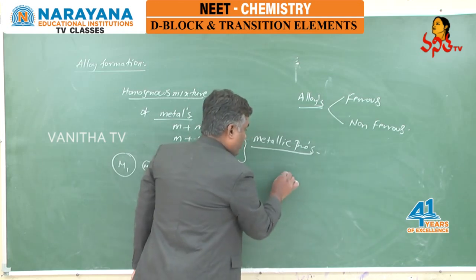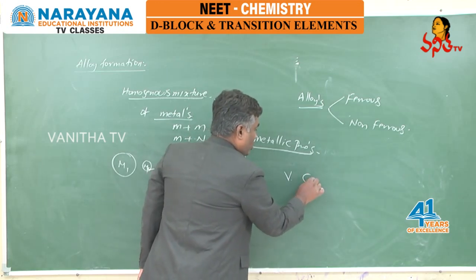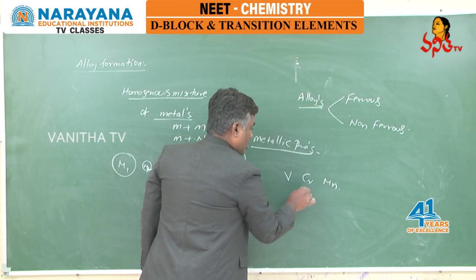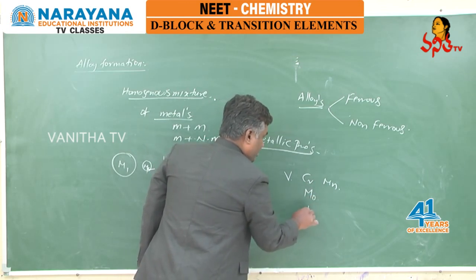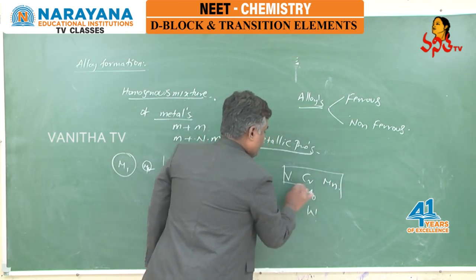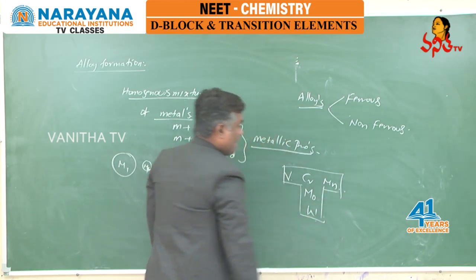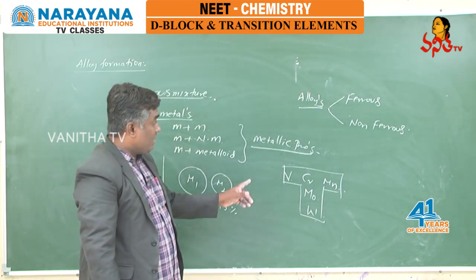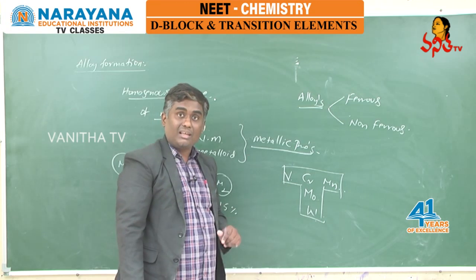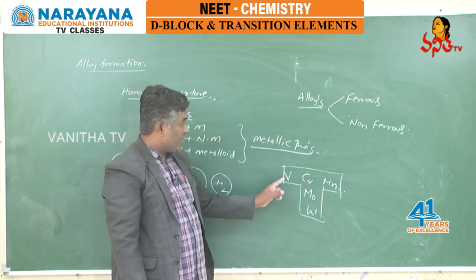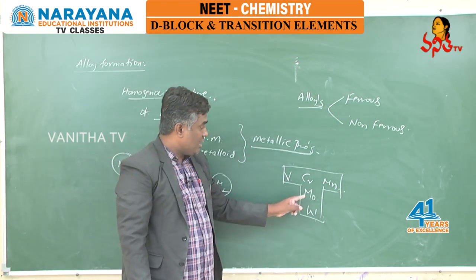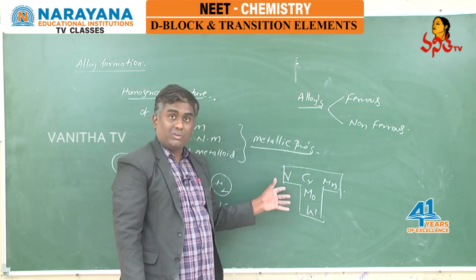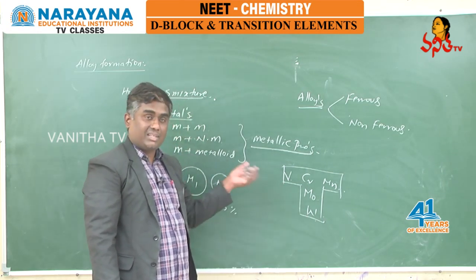And if you look at one more point, vanadium, chromium, manganese, molybdenum, tungsten, these elements are used in making stainless steel and steel. So vanadium, chromium, manganese, molybdenum, tungsten, they are used in making steels and stainless steels.